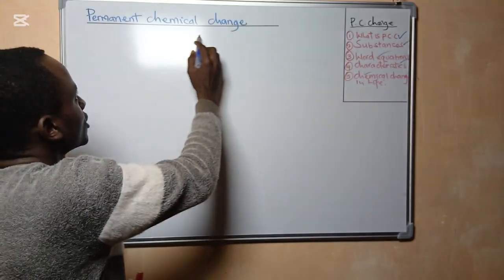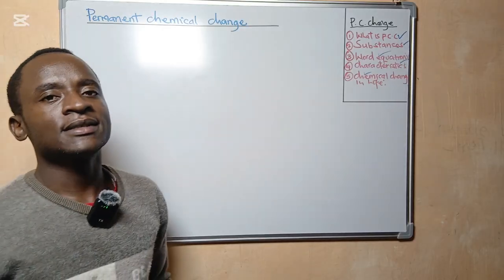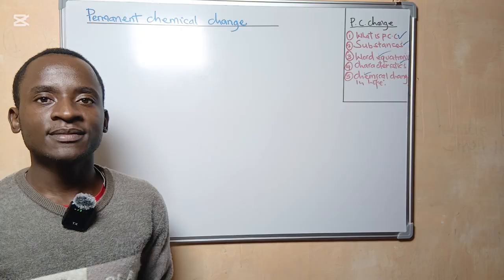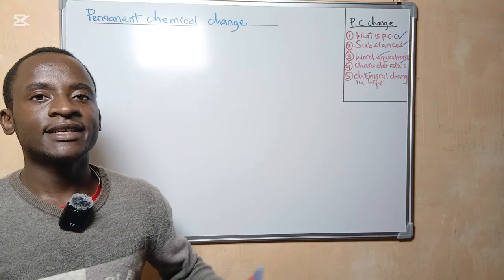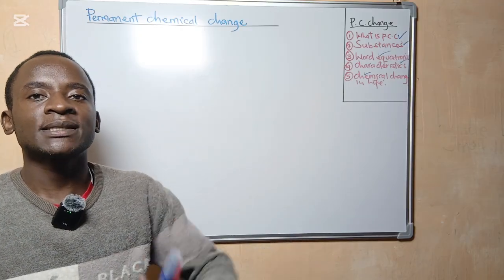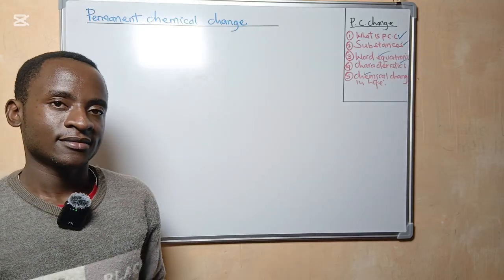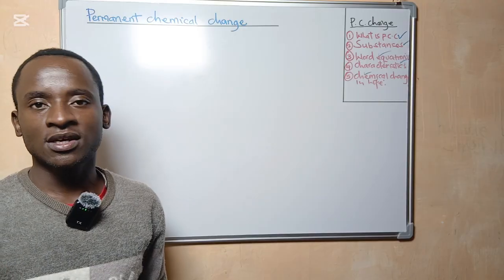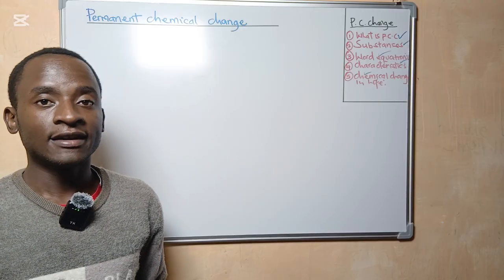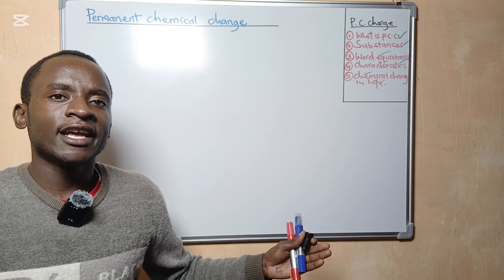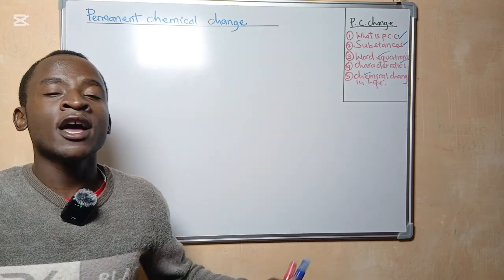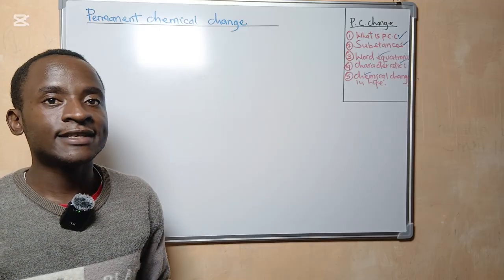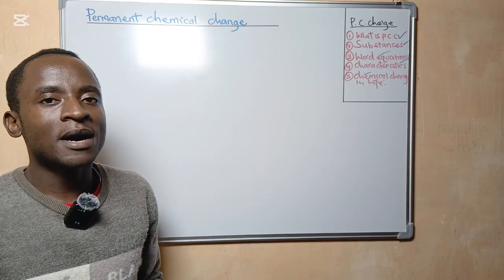So a permanent chemical change, as the name suggests, is a change that happens permanently. We cannot reverse this type of change when it happens in nature. They last long. We are going to live with these changes forever, in our entire life. They happen permanently.